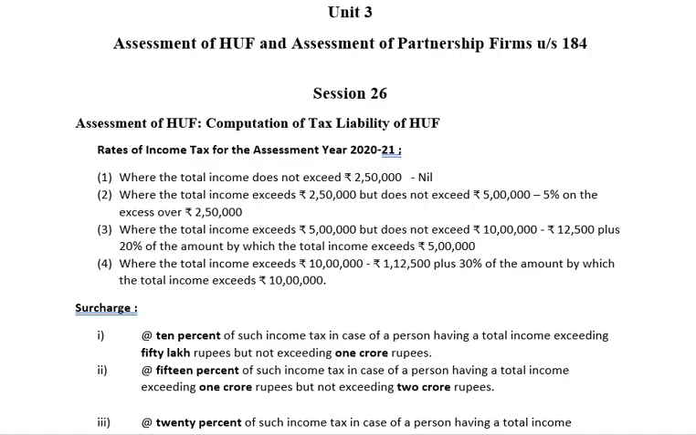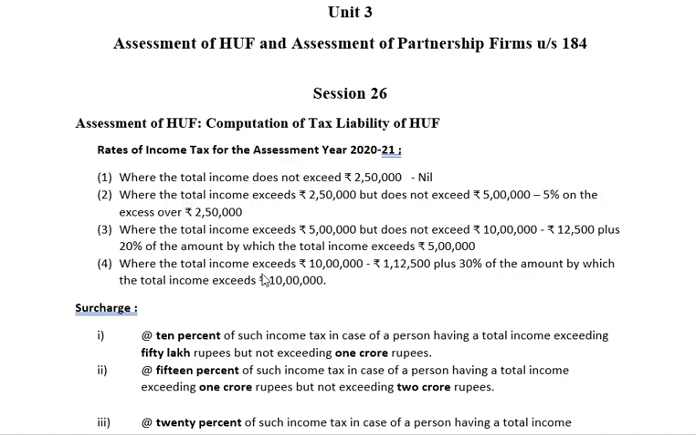This is session 26 of Unit 3 of Taxation of 5th semester BBA of Mangalore University. Under Unit 3, we are studying about assessment of HUF and assessment of partnership firms under Section 184. Under Session 26, we shall study about the assessment of Hindu undivided family, computation of total income and the tax liability of HUF. The rates of income tax for the assessment year 2020-21.